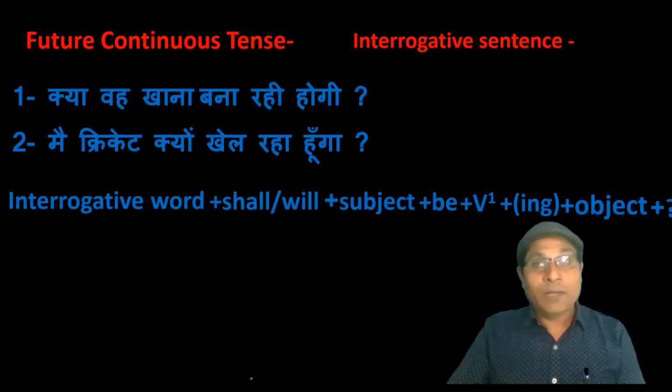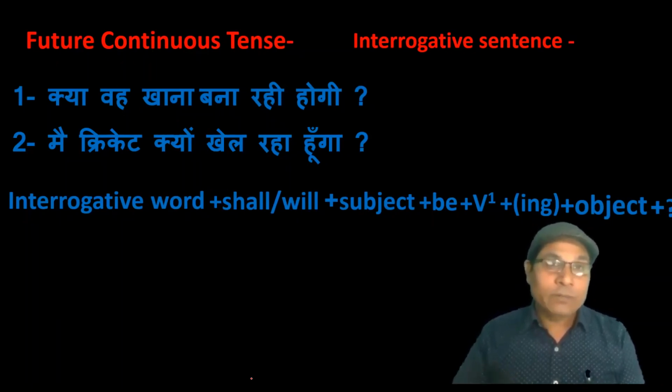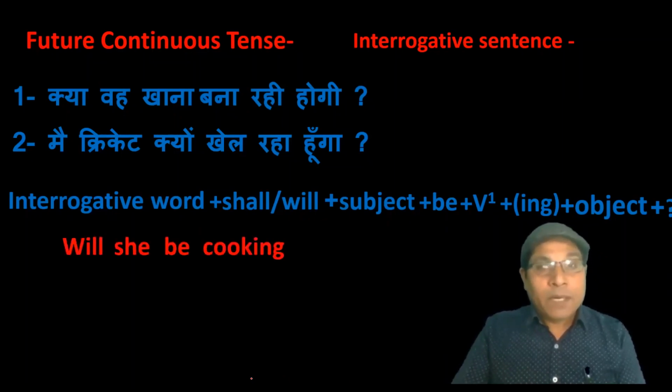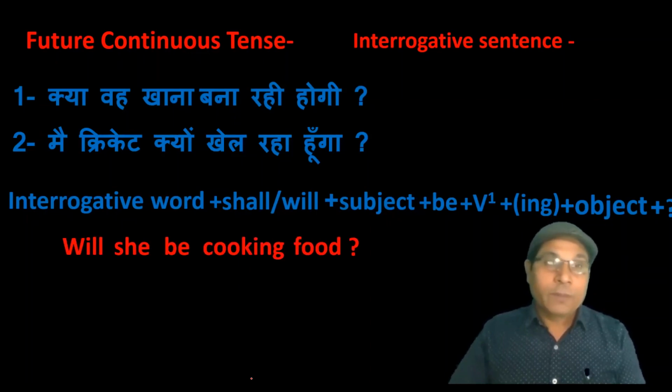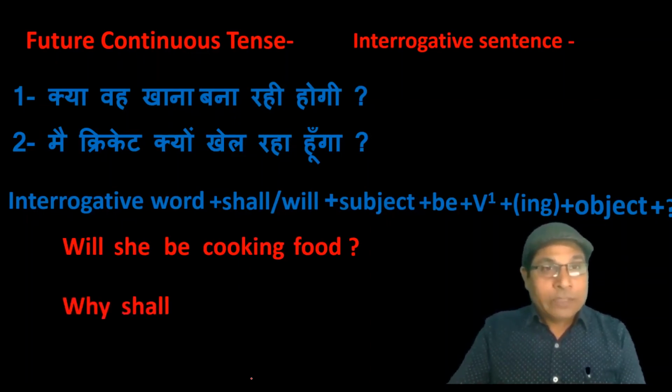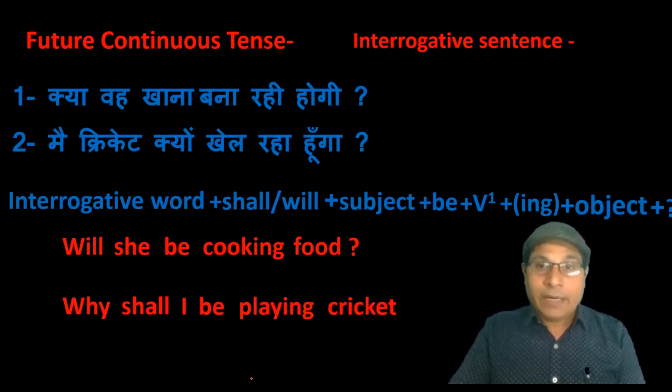क्या वो खाना बना रही होगी. Here in this sentence there is no interrogative word. The sentence starts with the word क्या. So we start with helping verb. It means will she be cooking food. मैं क्रिकेट क्यों खेल रहा हूँगा. Here there is interrogative word क्यों. That is why we start with why. Why shall I be playing cricket and at last mark of interrogation.